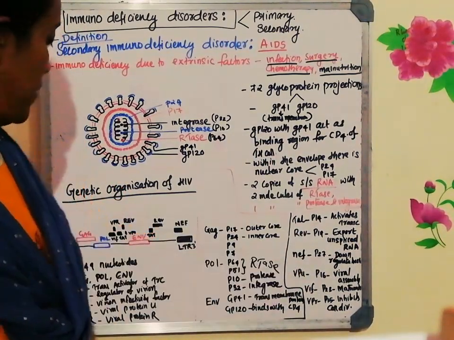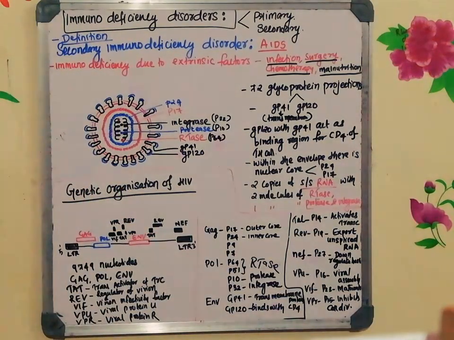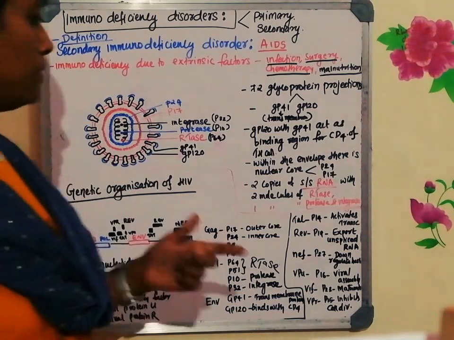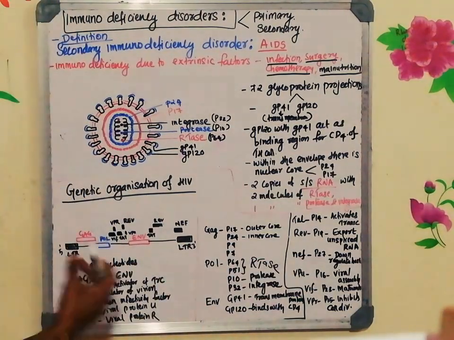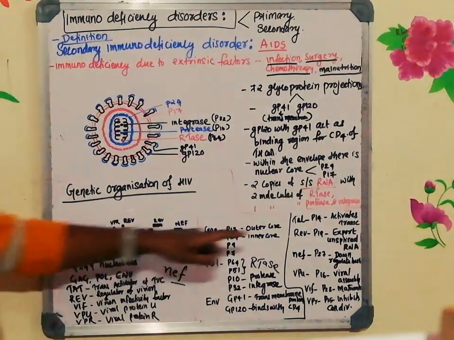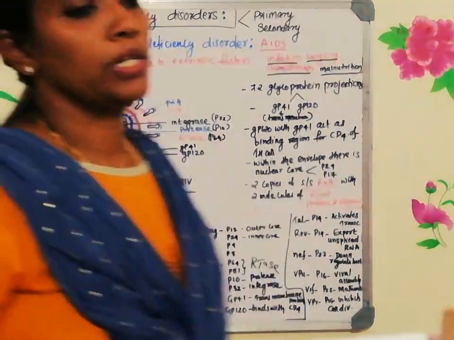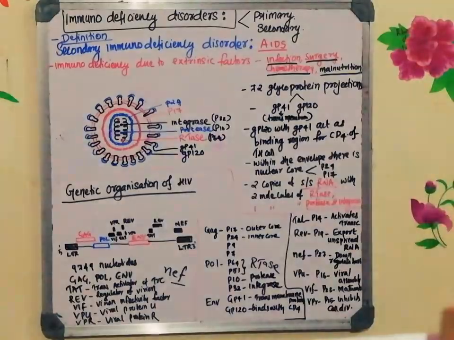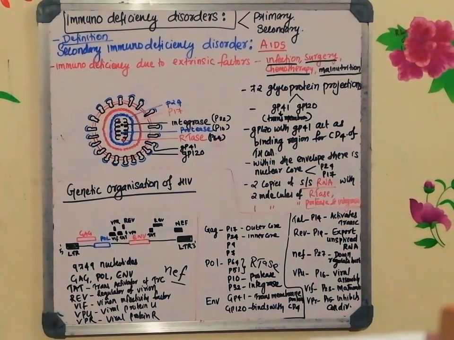Next one is NEF. NEF, the negative factor protein, that gene will express and produce a protein called P27. The NEF gene will undergo gene expression and produce a protein called P27. What is the function of the P27? P27 is the one which will help in the